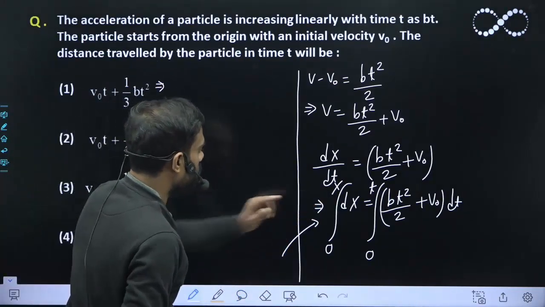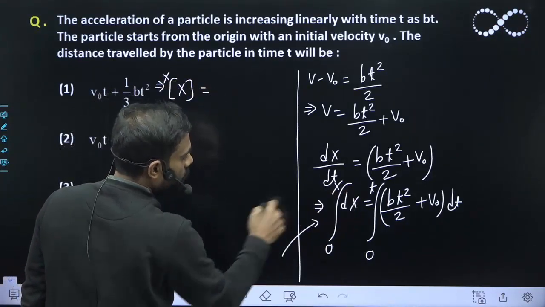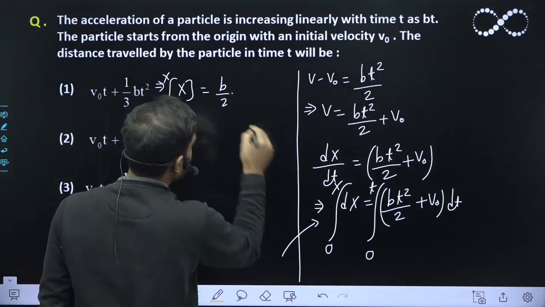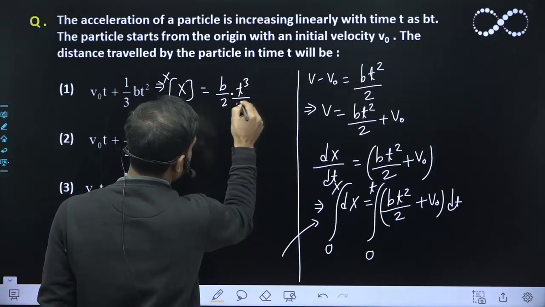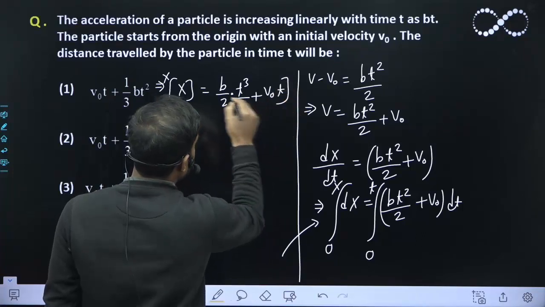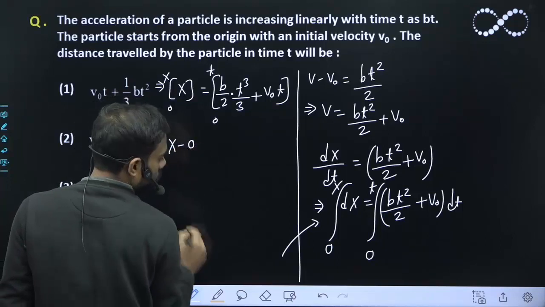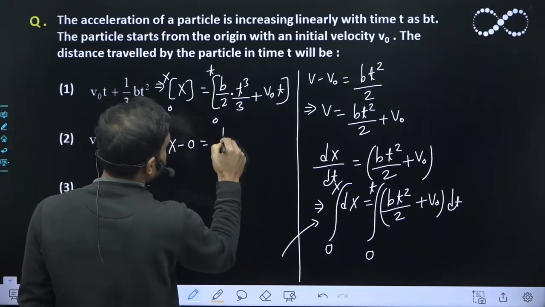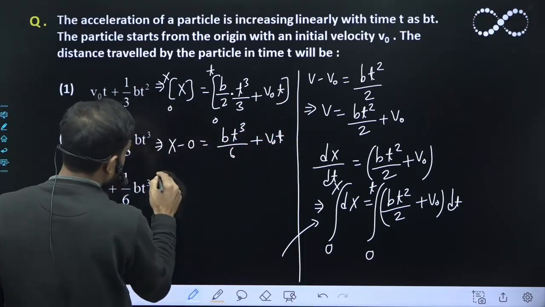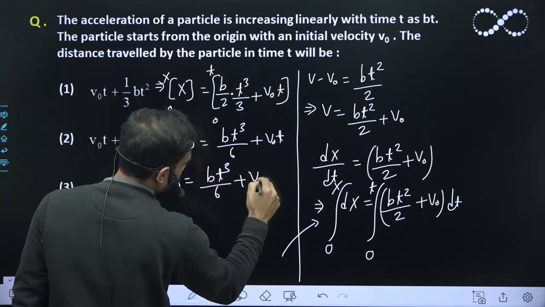So now I can say this will become x, the limits will be from 0 to x, and the integration of this can be written as b upon 2, and t square integrates to t cube upon 3, plus v naught into t, and the limits are from 0 to t. So that will become x minus 0 is equal to bt cube upon 6 plus v naught into t. So from here I can say x will become bt cube upon 6 plus v naught into t.